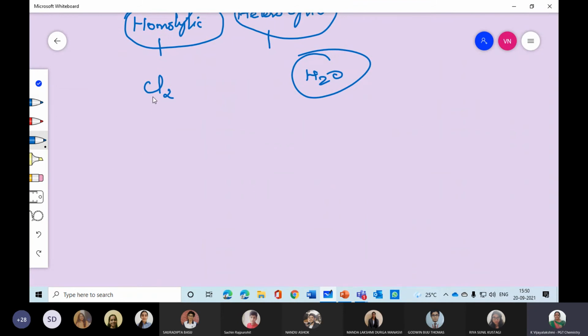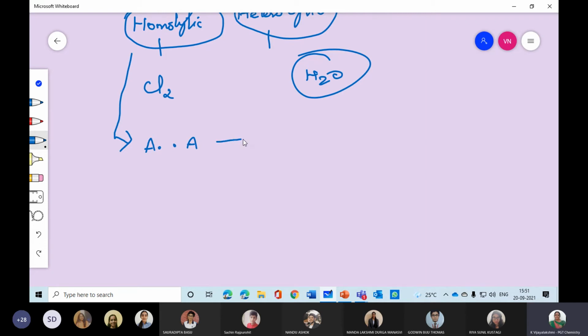During homolytic cleavage, what is happening? For example, this one I'm taking. During homolytic cleavage of the covalent bond, each atom or group attached to the bond gets one electron from the shared pair. I'm taking atom A. These both are the same kind of atoms.